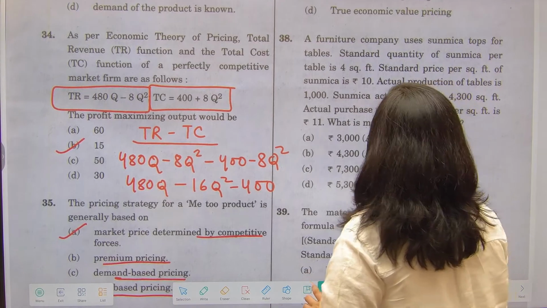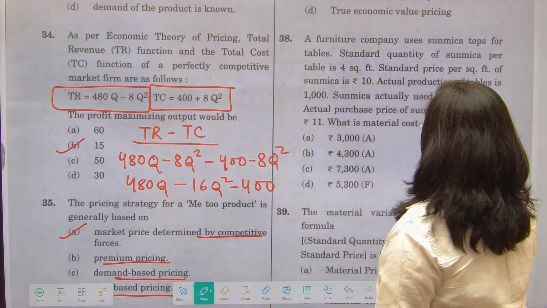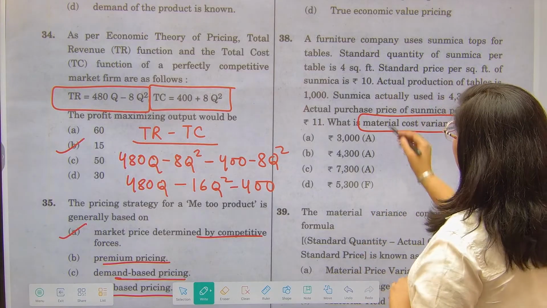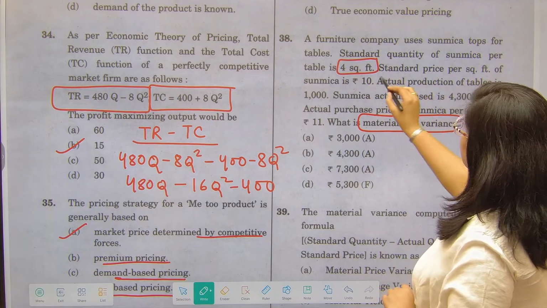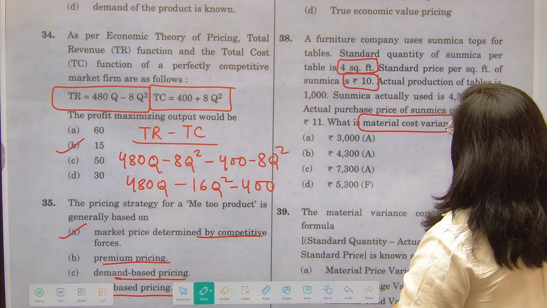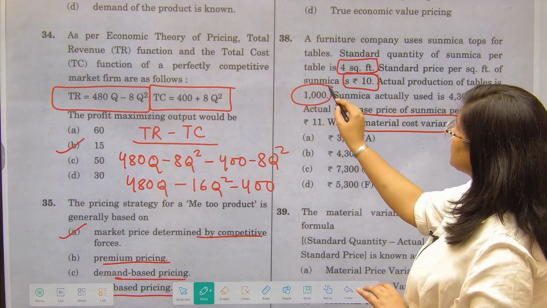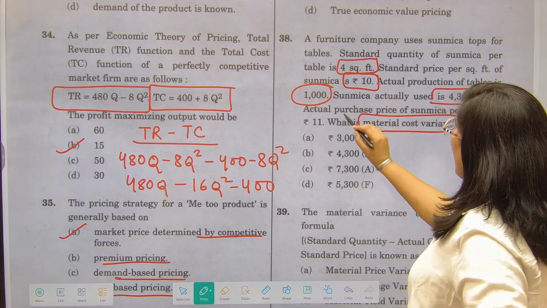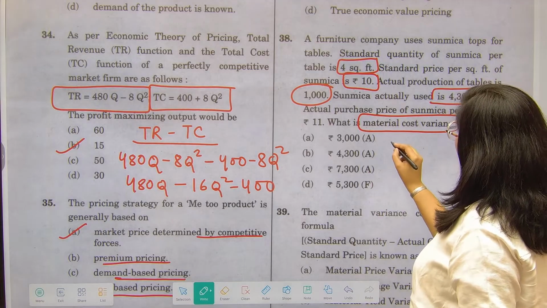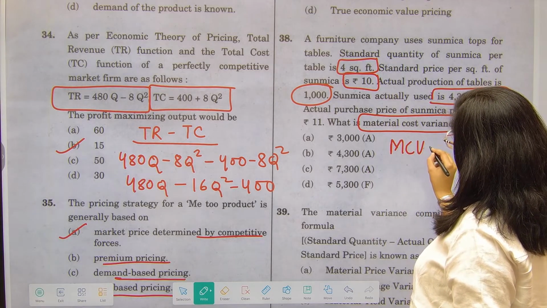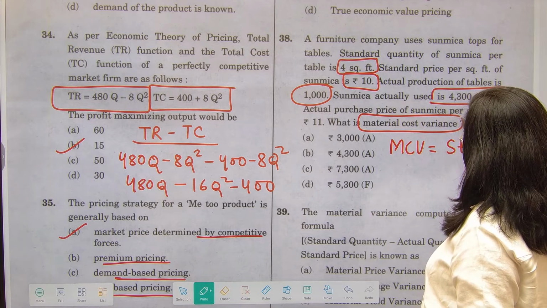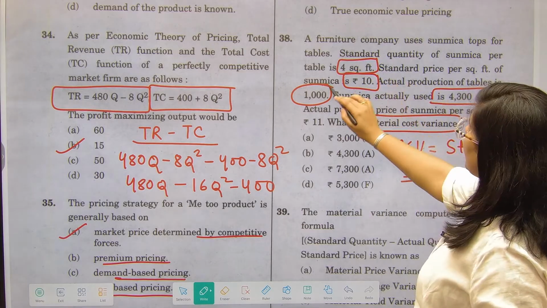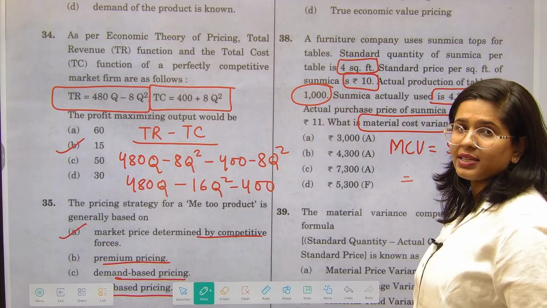Question number 38 mein they are asking us to calculate the material cost variance, right? So standard quantity of Sanmaika per table is 4 square feet. Standard price is 10 rupees per square feet. Actual production of this is 1000, and Sanmaika actually used is 4300 square feet and actual purchase price is 11. See, you have to calculate the material cost variance. Material cost variance comes out as standard cost less actual cost, right? So standard cost कैसे calculate करेंगे? 4 square feet multiplied by 1000, that is the actual production.